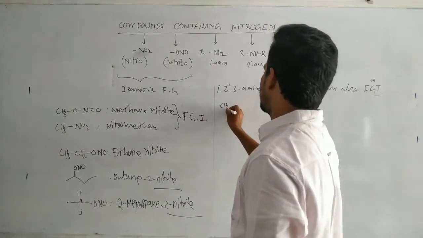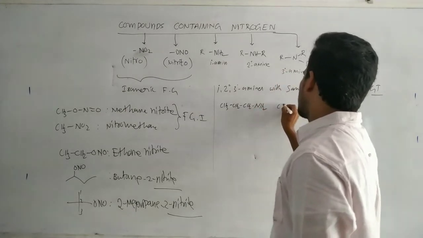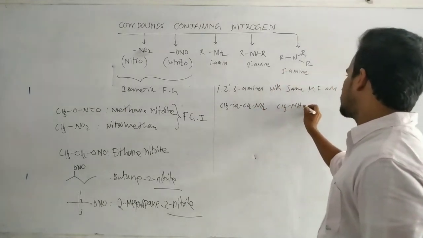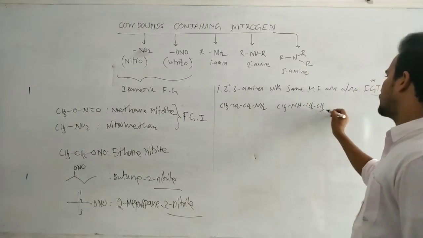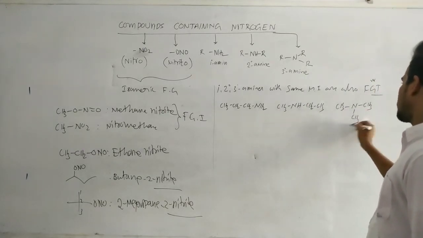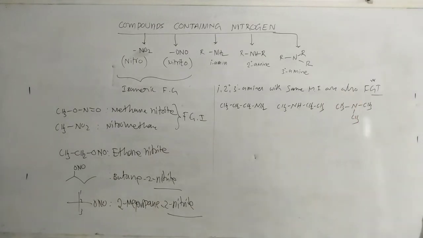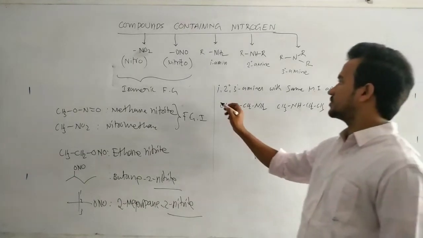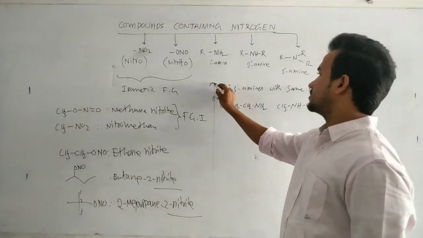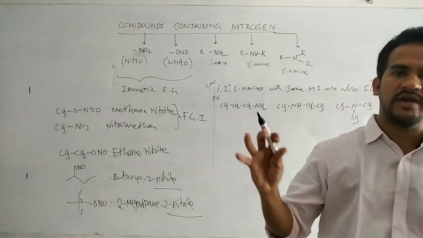That means here CH3CH2CH2NH2, and then CH3NHCH2CH3, and then CH3N(CH3)CH3. The primary amine, secondary amine, tertiary amine, same molecular formula. So these are the functional group isomers. The statement is primary, secondary, tertiary amines are the functional group isomers.